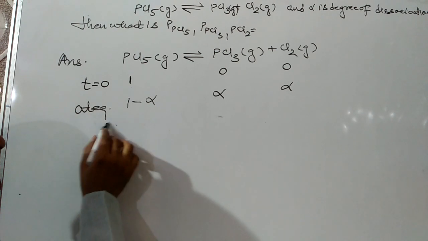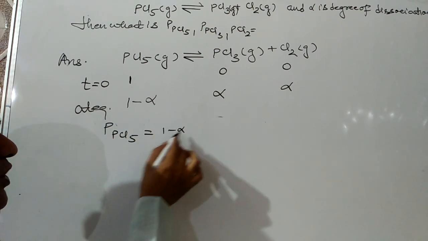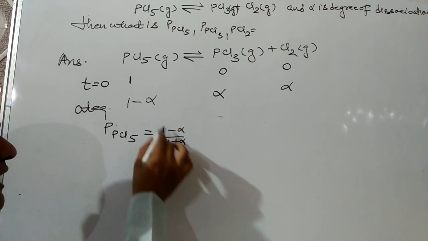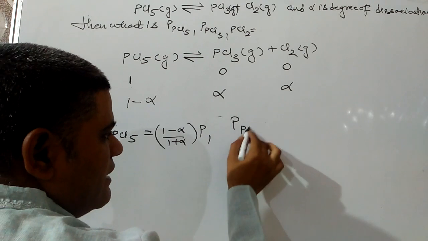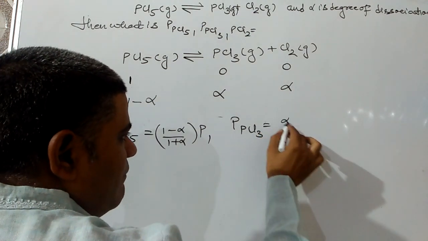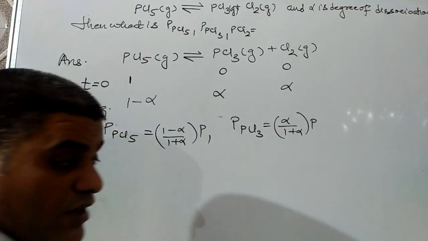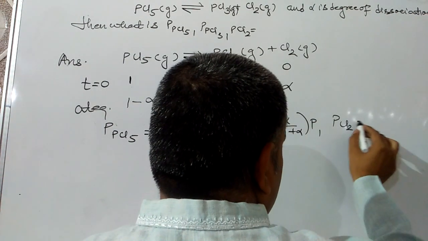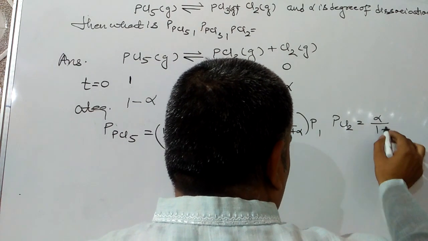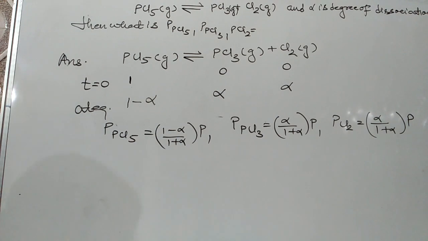So partial pressure of PCl5 should be 1 minus alpha over 1 plus alpha into P. Similarly, partial pressure of PCl3 should be equal to alpha upon 1 plus alpha into P, where P is the total pressure. Similarly, partial pressure of Cl2 should be alpha upon 1 plus alpha into P, where alpha is the degree of dissociation and P is the total pressure.